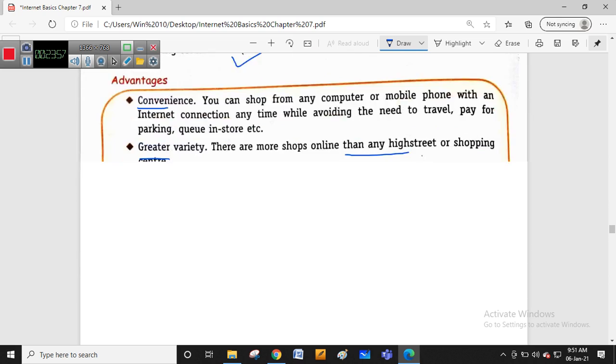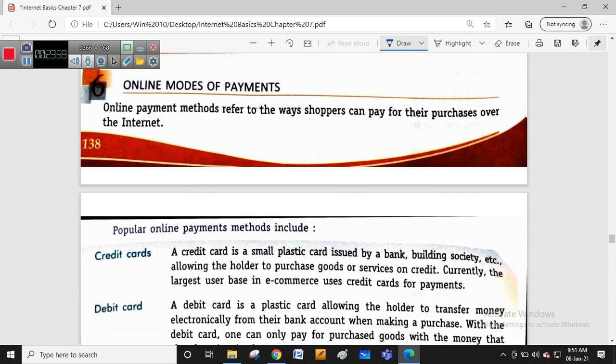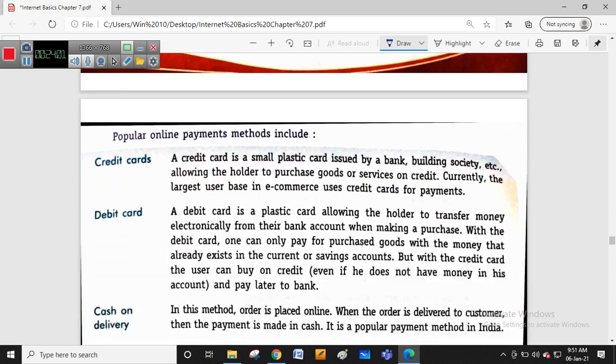Okay, clear? Next, online modes of payment. What are the different online modes of payment we have? The first online mode of payment, the famous one, is the credit card. India's first mode of online payment. Mainly, most people use the credit card only.